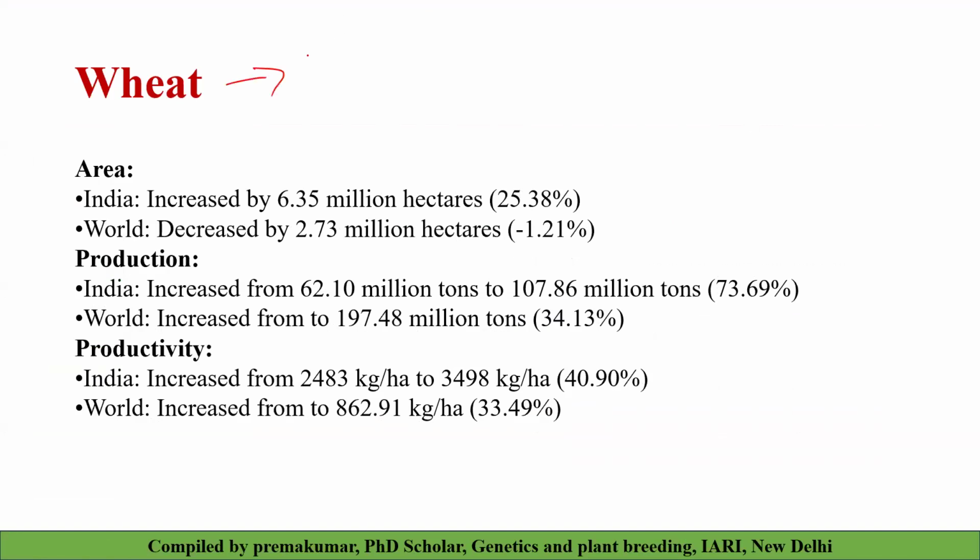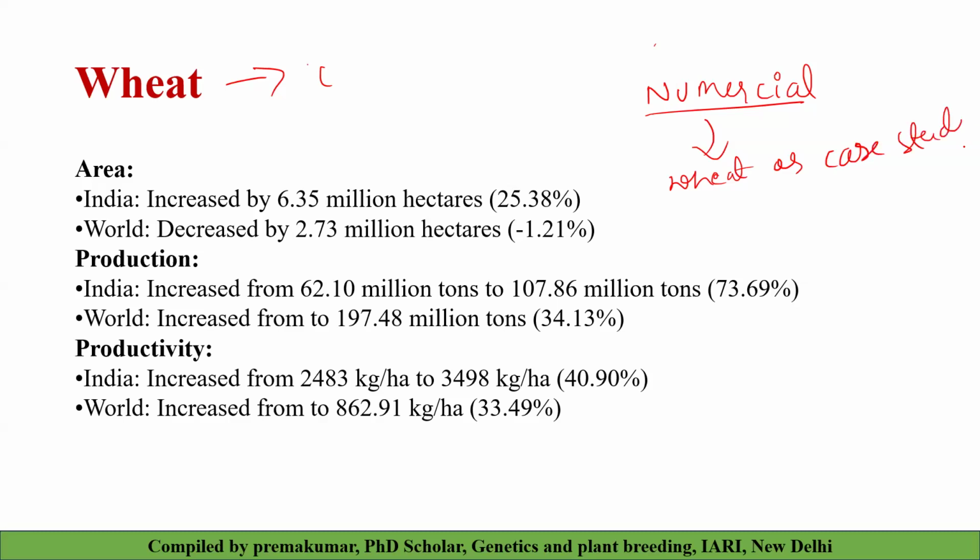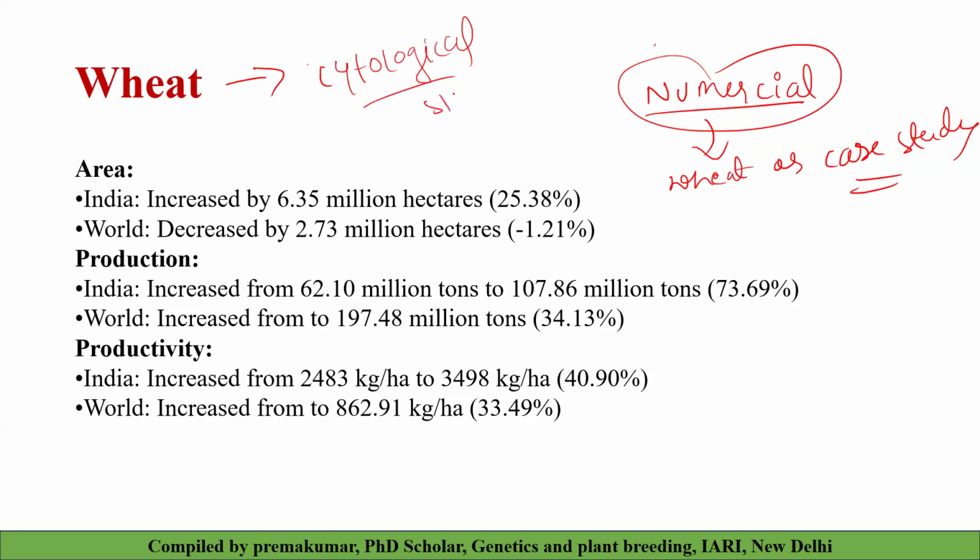Actually, in the last classes, we have discussed the structural chromosomal aberrations, and I will discuss numerical chromosomal aberrations by taking wheat as a case study. Because we know that most of the cytological studies happened in wheat, and we have some classical examples of using these cytological techniques and these numerical aberrations for resistance breeding in wheat.